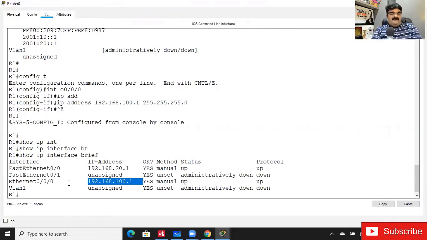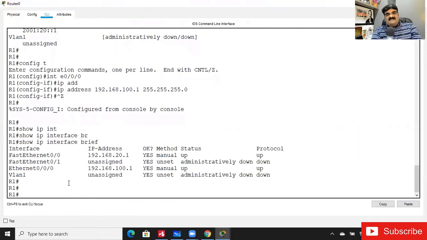you will get 2 IP addresses. Now, can I assign 2 IP addresses to a particular interface? Like I want to assign 2 IPv4 addresses to that particular interface. Can I do this? Yes or no?